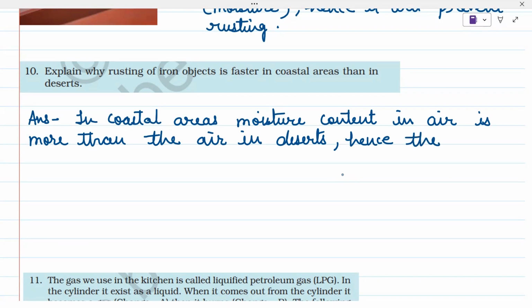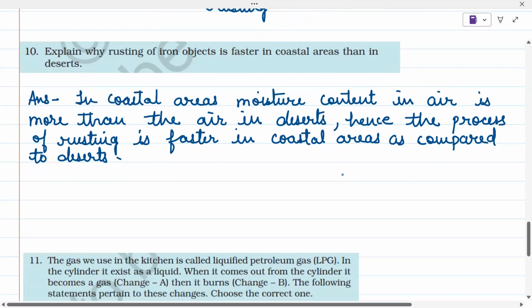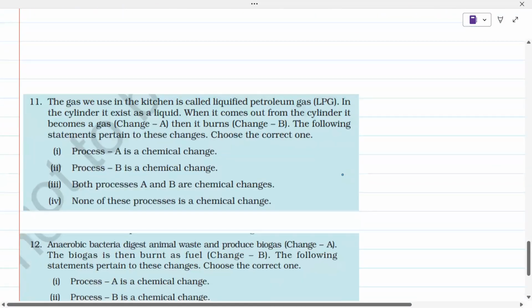Hence, the process of rusting is faster in coastal areas as compared to deserts, right? Now moving on to next question.